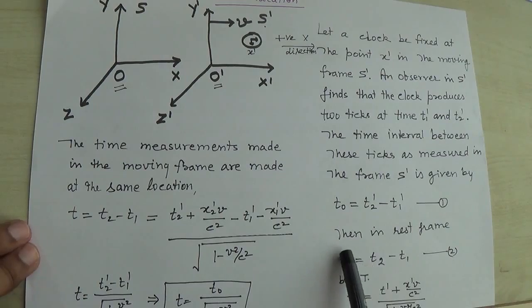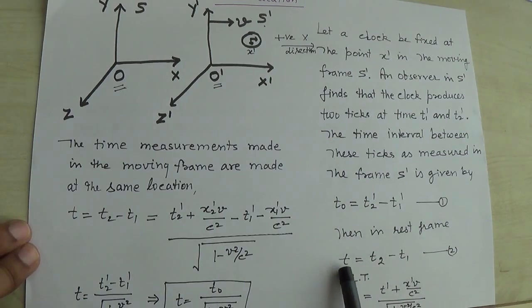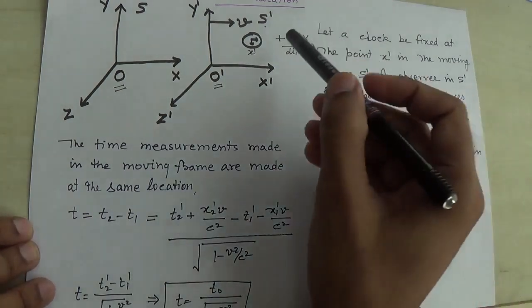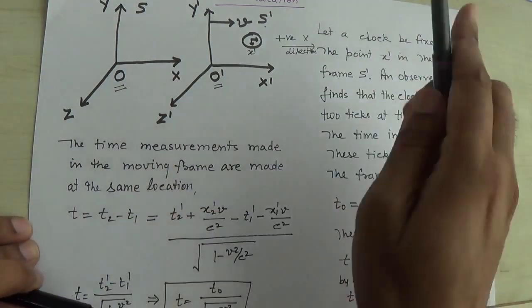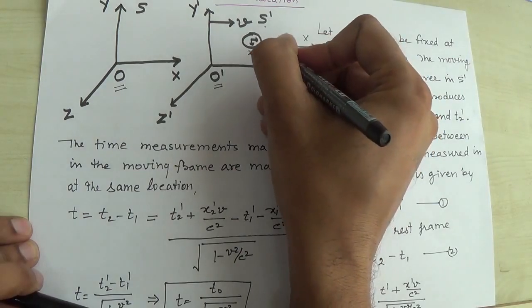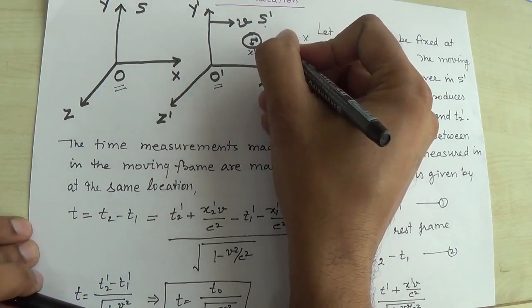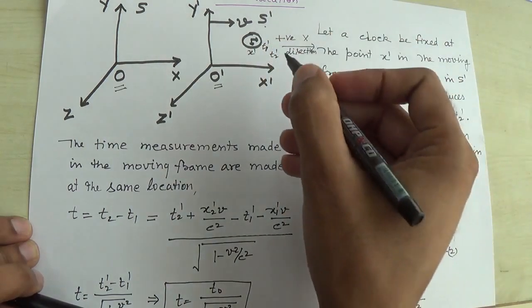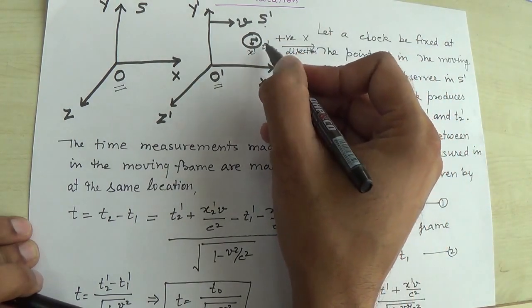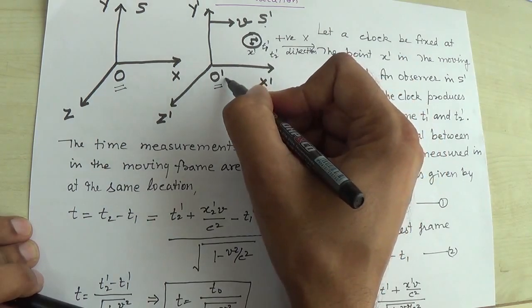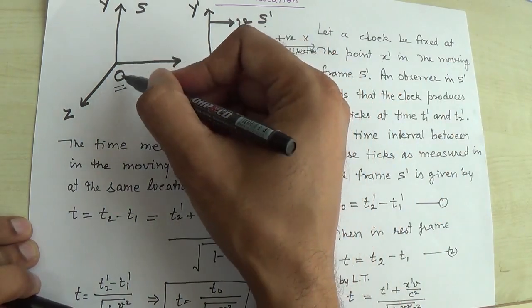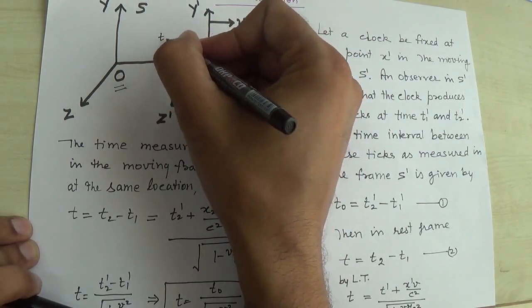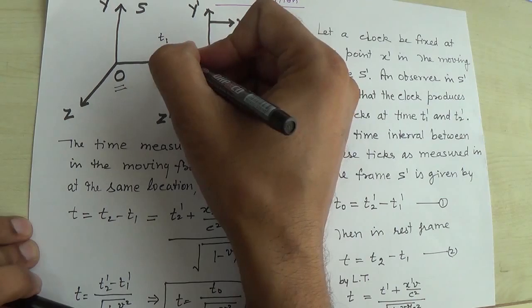So then in the rest frame t is equal to t2 minus t1. The observer basically notes two ticks, one at t1 prime and the second at t2 prime. This is the time interval between two ticks according to the observer O, and for this observer O the time interval of the same two ticks will be t1 and t2.